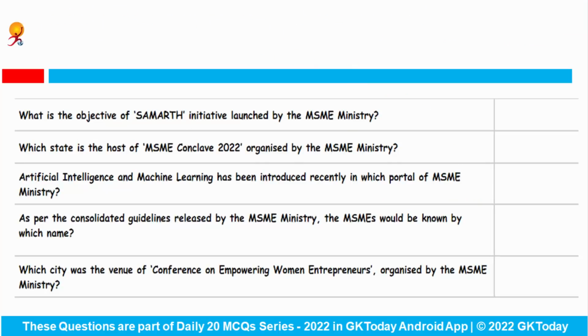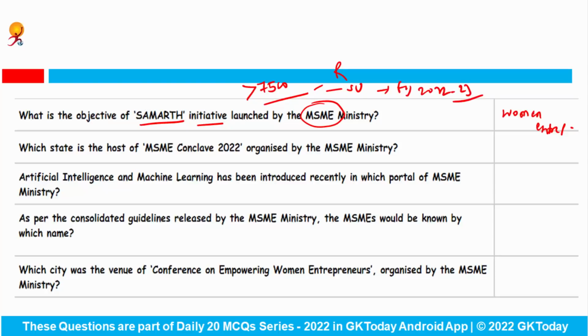Question number 1. What is the objective of the Samarth initiative that has been launched by the MSME Ministry? The basic objective is to promote women entrepreneurship. The main objective is to provide skill development and market development assistance to women and to train more than 7,500 women candidates from rural and semi-urban areas in the financial year 2022 to 23.